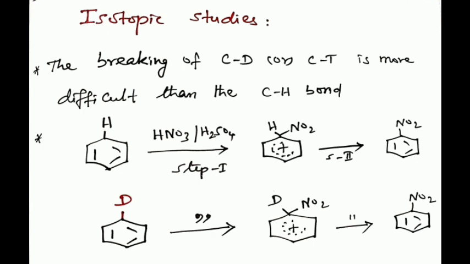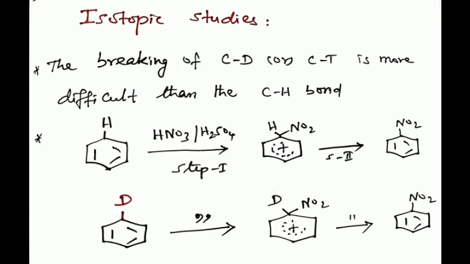If the second step in the mechanism were rate controlling, the electrophilic substitution reaction of aromatic compounds labeled with deuterium and tritium should be slower than those of unlabeled compounds. Experimentally it is found that both benzene and deuterium substituted benzene react at the same speed.